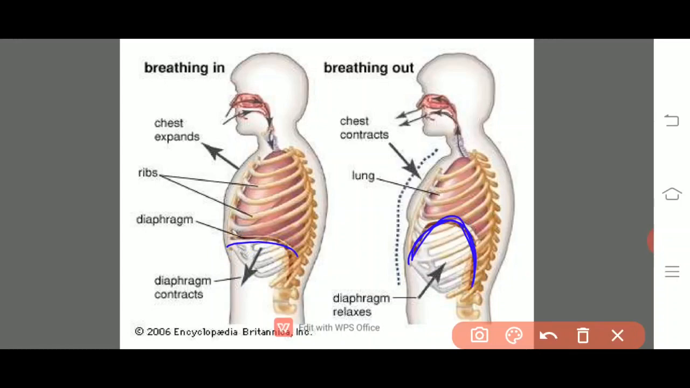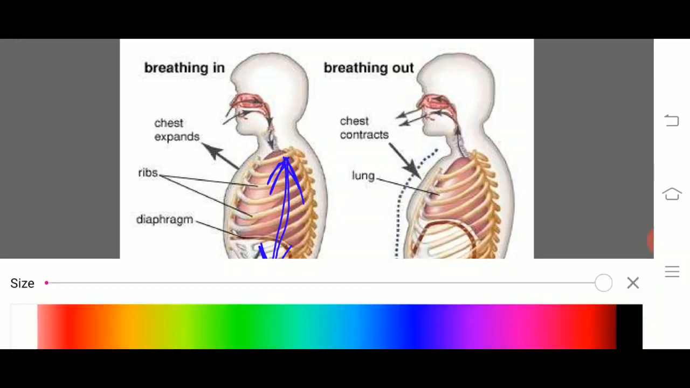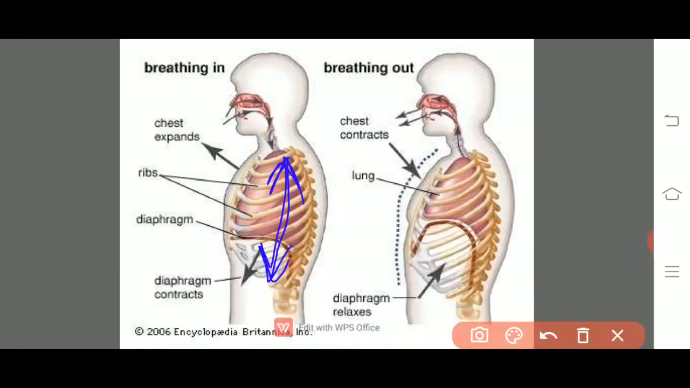And thereby what happens? There will be an enhancement of the area antero-posteriorly. The thoracic cavity is extended in the antero-posterior region. Whereas if there is a contraction of the external intercostal muscles, which are the muscles of the ribs present in between the ribs, due to the contraction of the external intercostal muscles, there will be an increase in the thoracic cavity in the dorsoventral